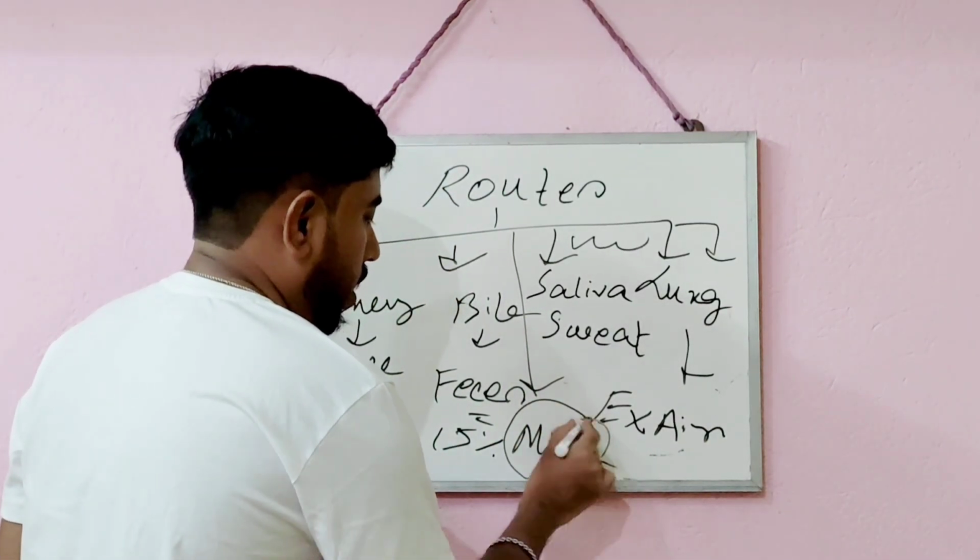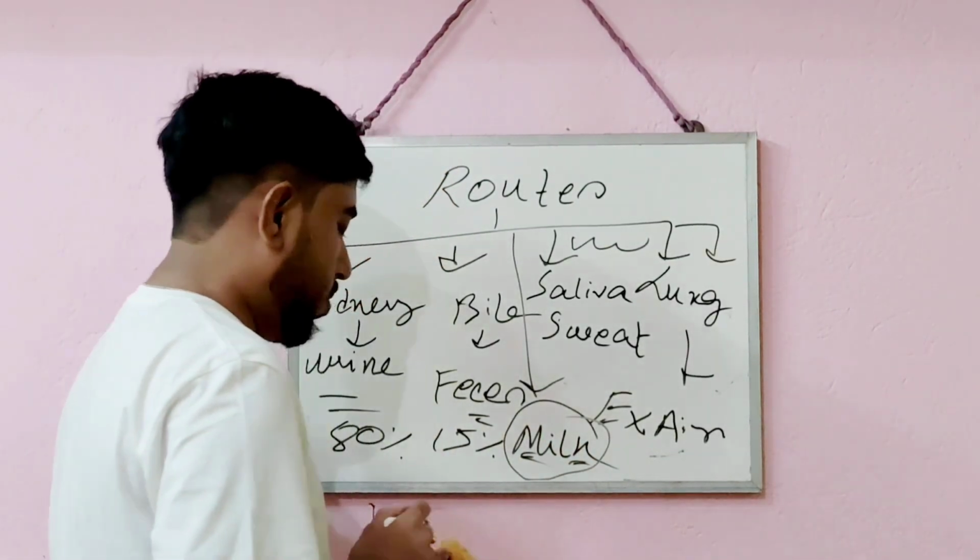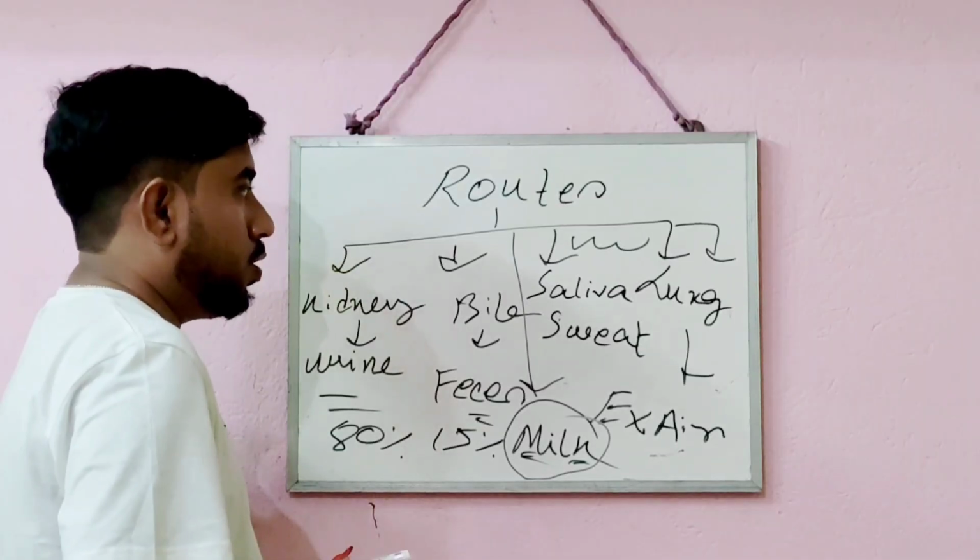Some drugs are also excreted in the mother's milk from the mammary gland. That is also one of the routes of drug elimination.